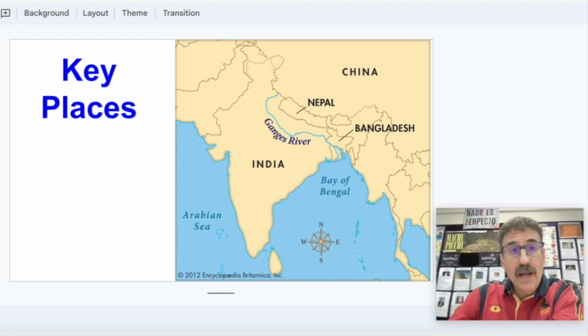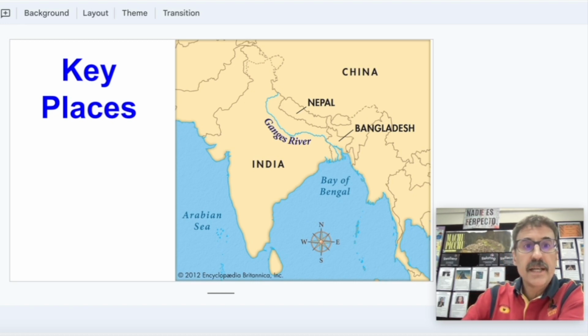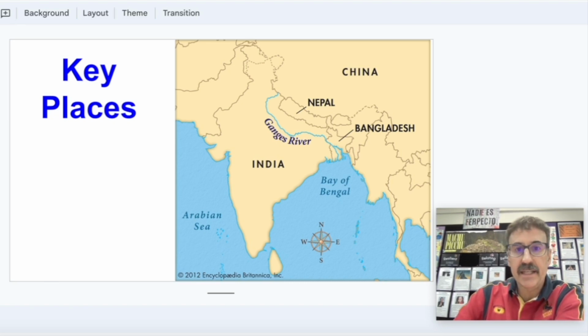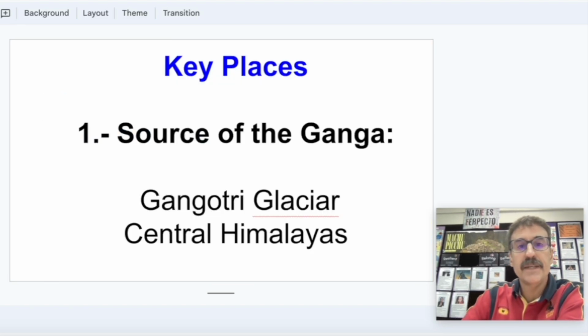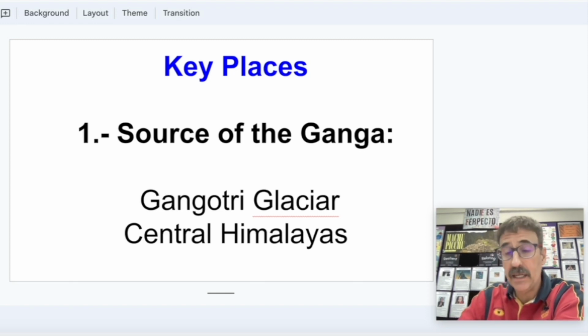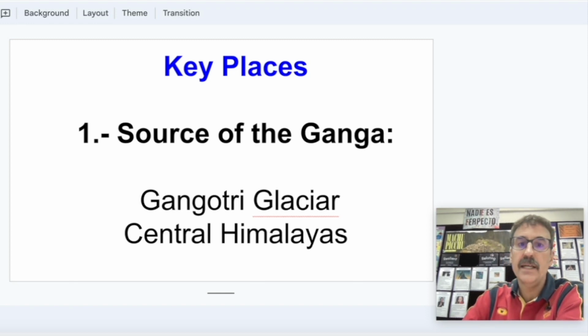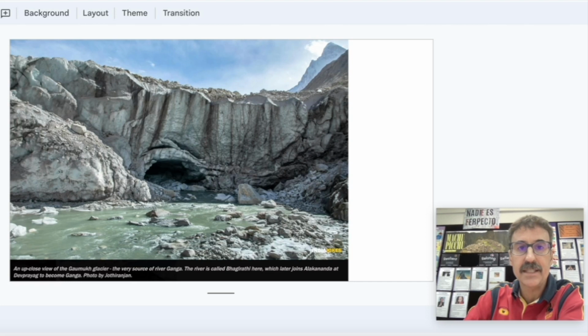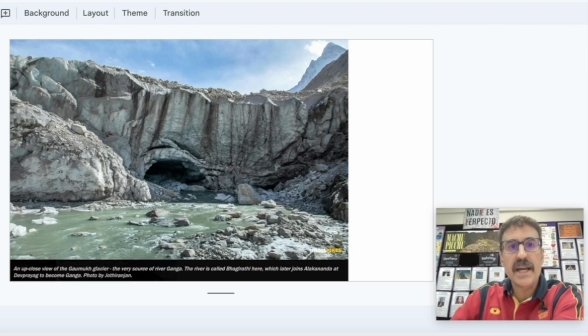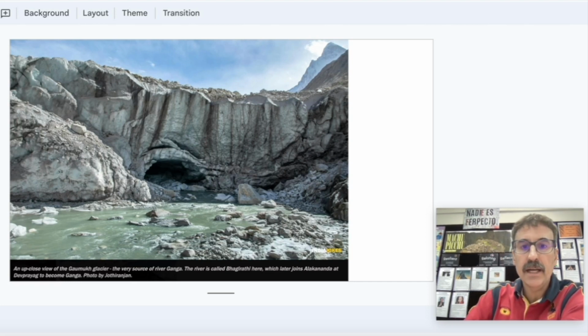Now, I'm going to mention in this presentation 6 key places related to the Ganga River. The first one is the source of the Ganga, where the Ganga River starts. It starts in the Gangotri glacier in the central Himalayas. So this is an image of the glacier.